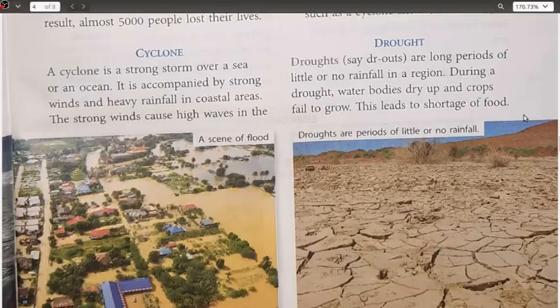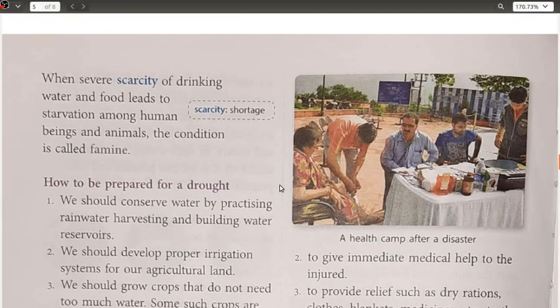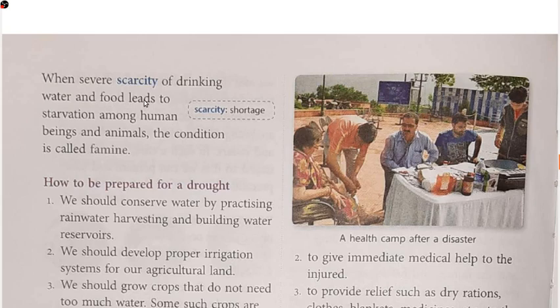Okay, next is, since the shortage of food occurs here, when severe scarcity of drinking water and food leads to starvation among human beings and animals, the condition is called famine. So drought and famine, basically both of them are very much common. Why are they very much common here?